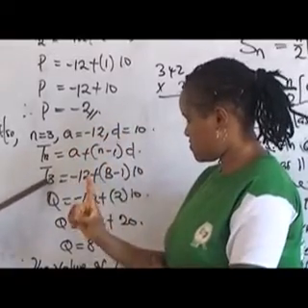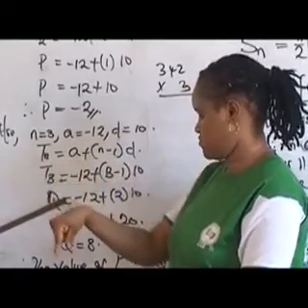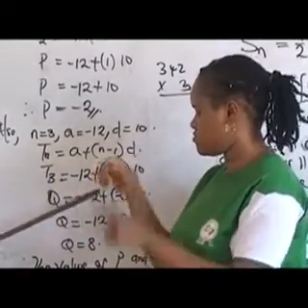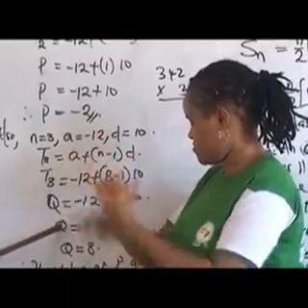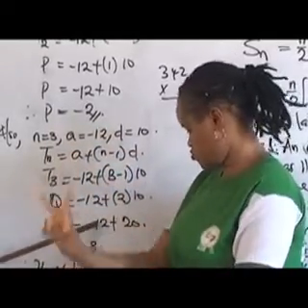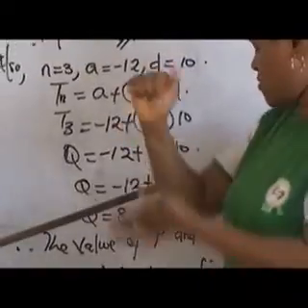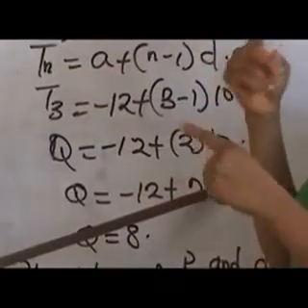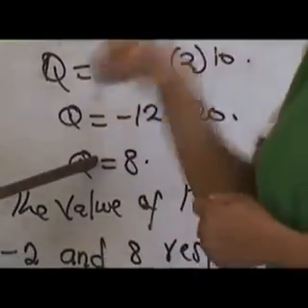So the value of T3 is what? P. Sorry, Q. We have Q equals minus 12 plus 3 minus 1 will give us 2, bracket 10. We have Q equals minus 12 plus 2 times 10 will give us what? 20. Therefore, we have Q equals minus